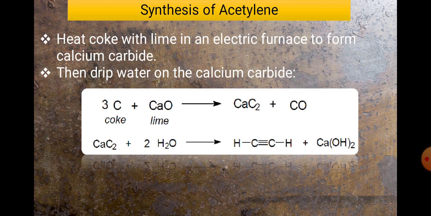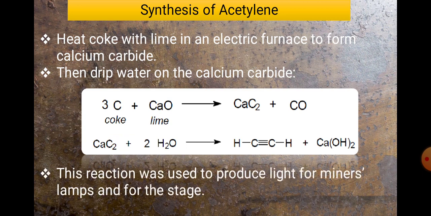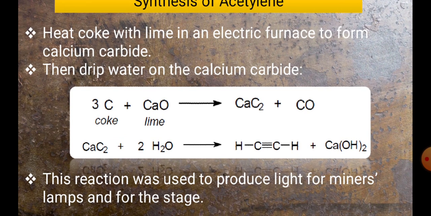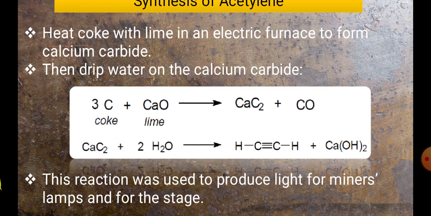After that, it gets hydrolyzed, and that produces acetylene. So this is the reaction from which you will get the hydrocarbon, acetylene.